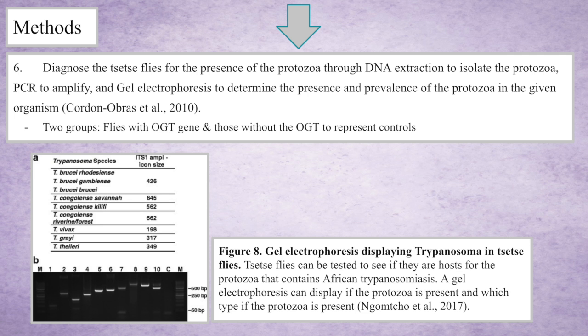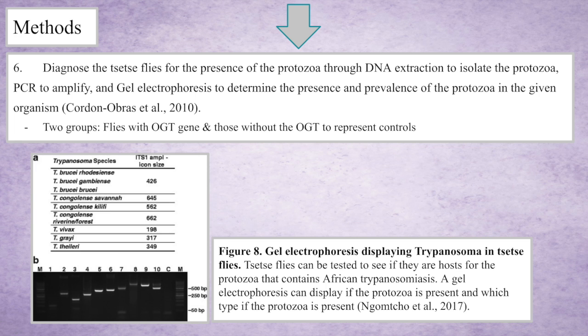Now, we can see if our experiment was successful by performing diagnosis of the tsetse flies. We'll diagnose these tsetse flies for the presence of the protozoa. We'll extract DNA in order to isolate the protozoa, then perform PCR to amplify this DNA, and finally gel electrophoresis in order to determine the presence and prevalence of protozoa in the given organism.